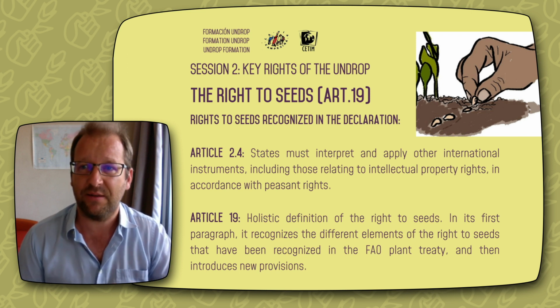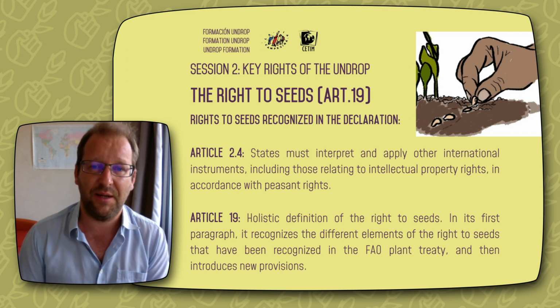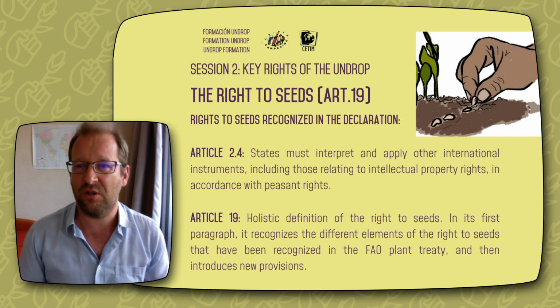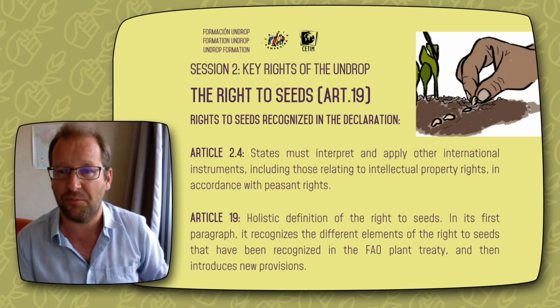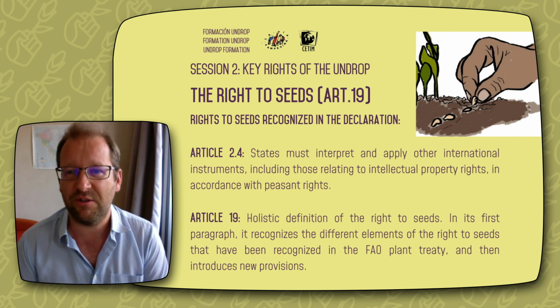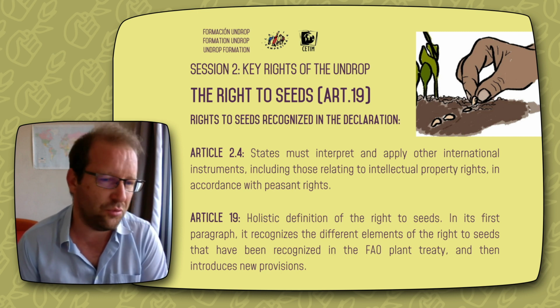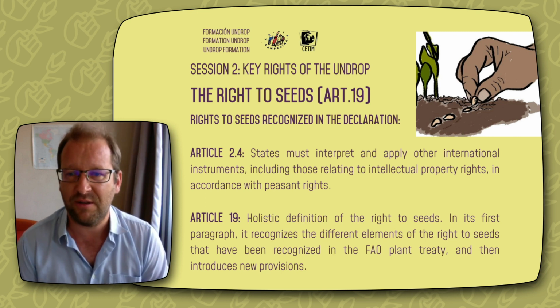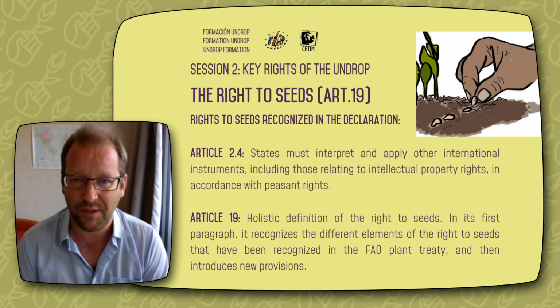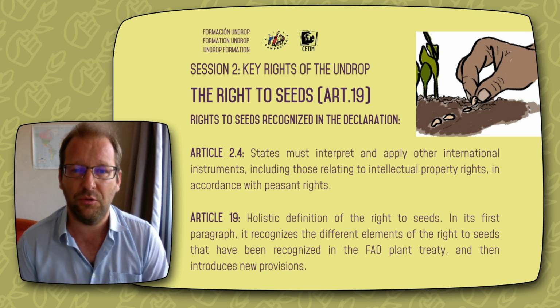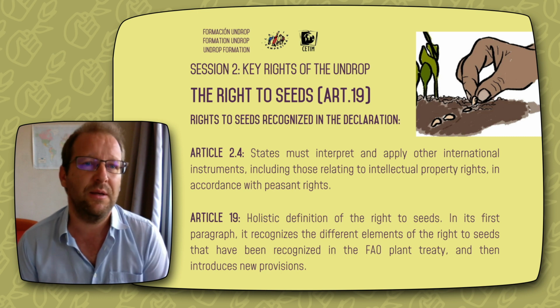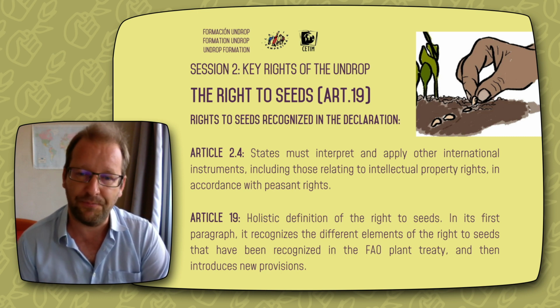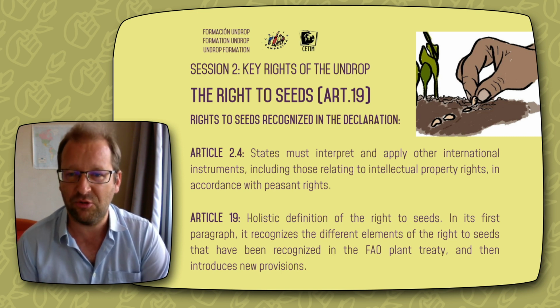So it means that states must interpret, elaborate, apply other international instruments, including those on intellectual property rights, in accordance with the rights of peasants to seeds and to food and many other human rights that are compulsory for states. Okay? So that's important. These instruments must be coherent, in compliance with the right to seeds and the right to food.